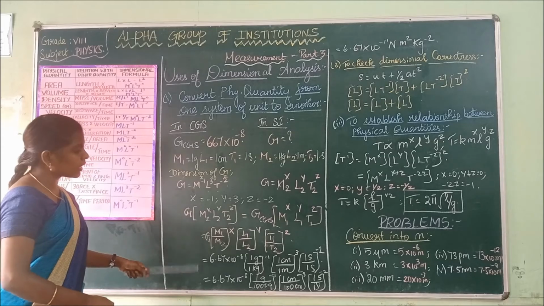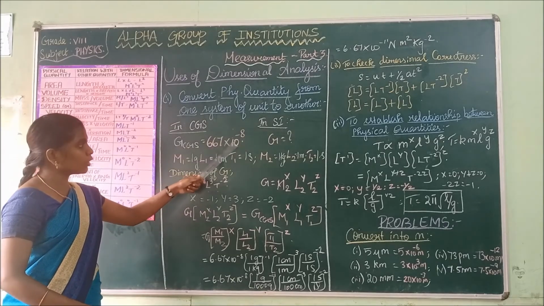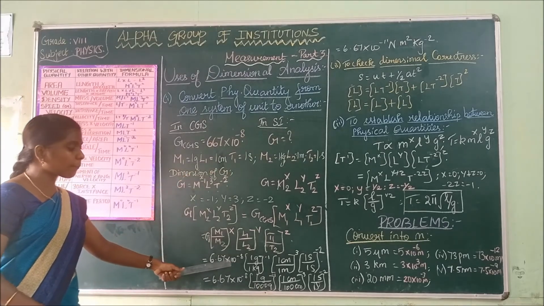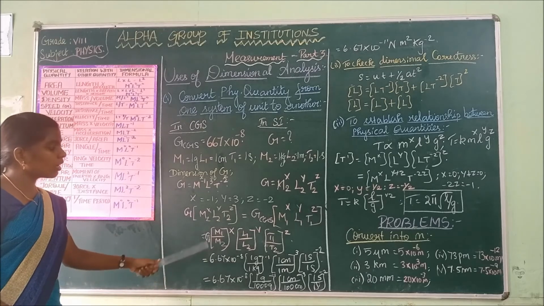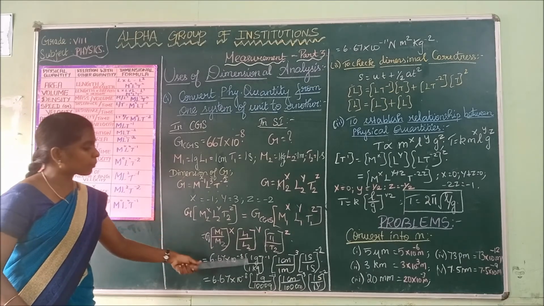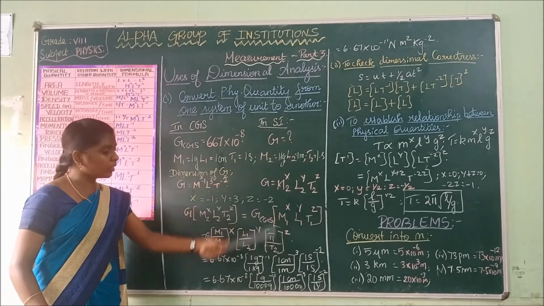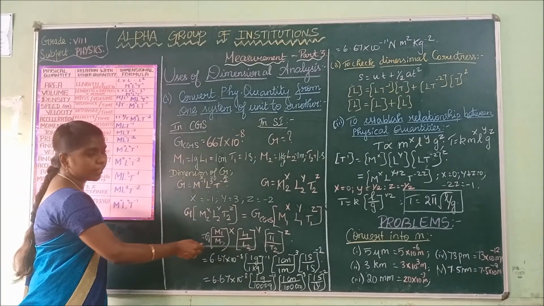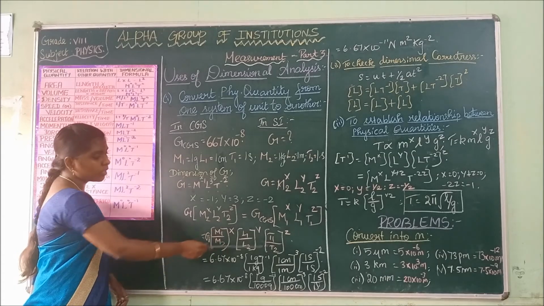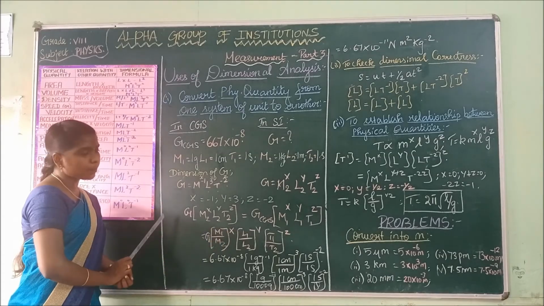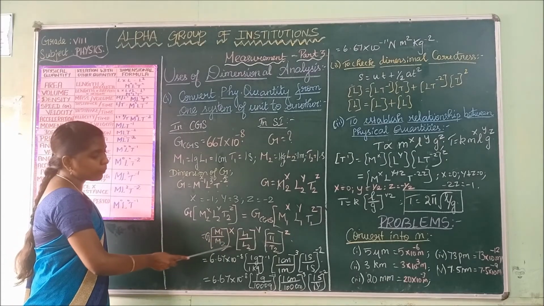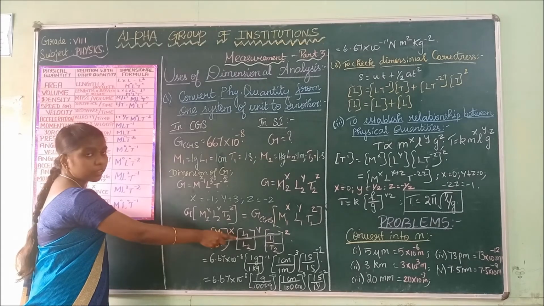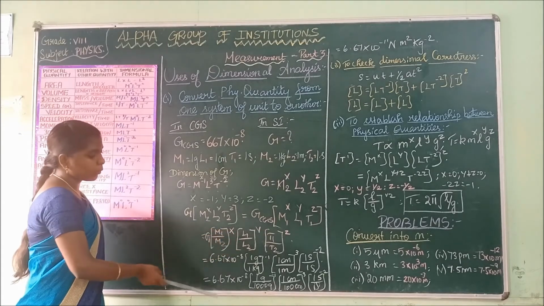Hence the value of G is 6.67 into 10 power minus 8. Write the value of G. M1 is 1 gram. M2 is 1 kilogram. Substitute the values of M1 and M2, L1, L2, T1 and T2 in this equation.